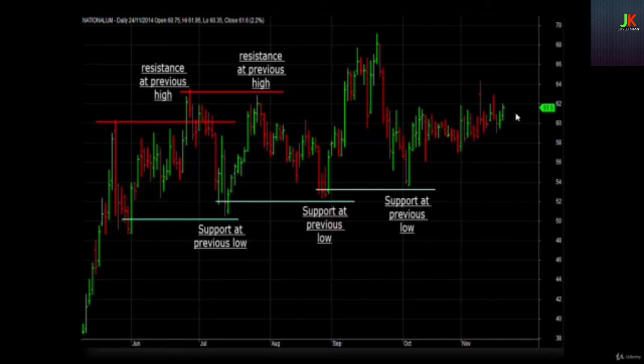So it is important to be aware of pattern levels to identify support and resistance zones.